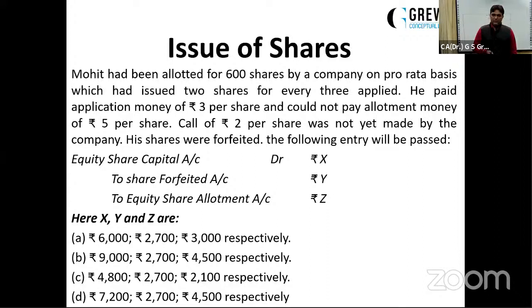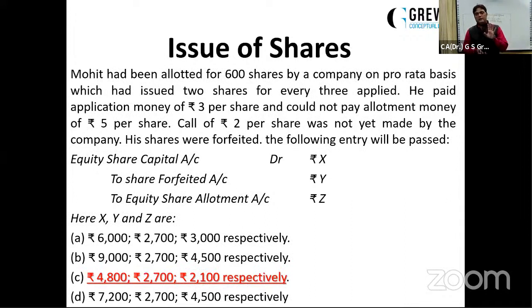He paid application money of rupees 3 per share and could not pay allotment of rupees 5 per share. The call of rupees 2 per share was not yet made. So when the call of 2 was not yet made, what was the called up? 8 rupees per share. So when we are forfeiting 600 shares of rupees 8 called up, the capital will be debited by 4,800, which is only there in one answer. That is option C, because in all the other options, 4,800 is not there. So it's a calculative question where you just have to solve one part and the remaining will be there.